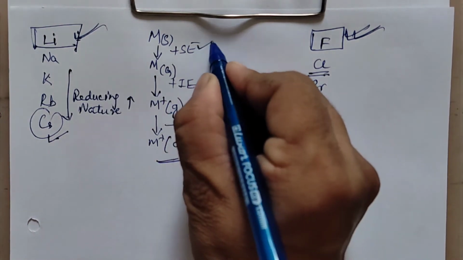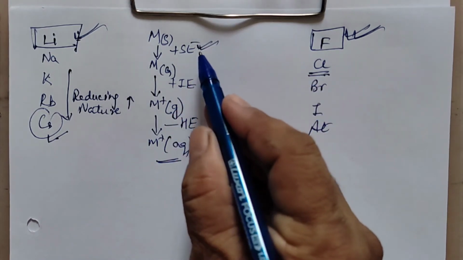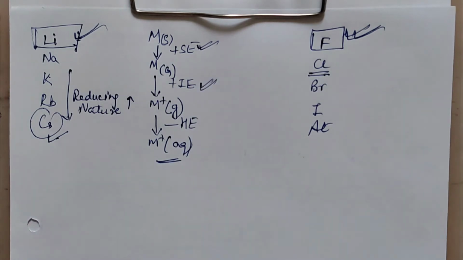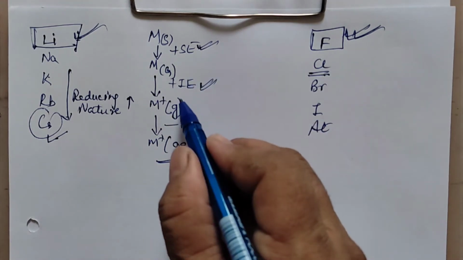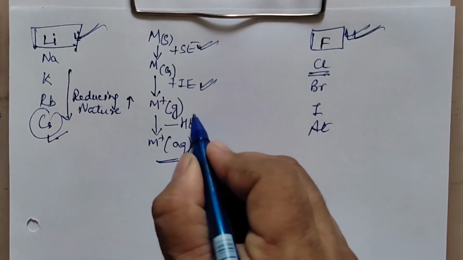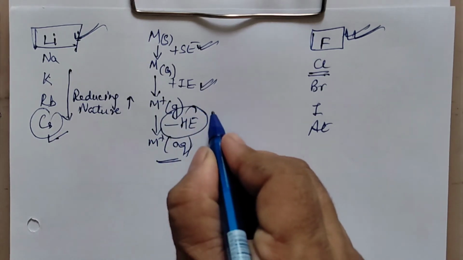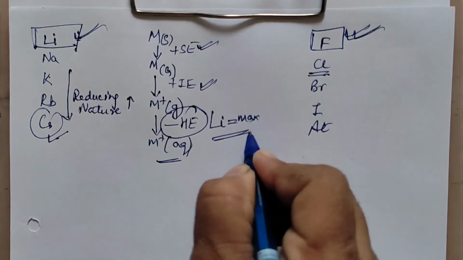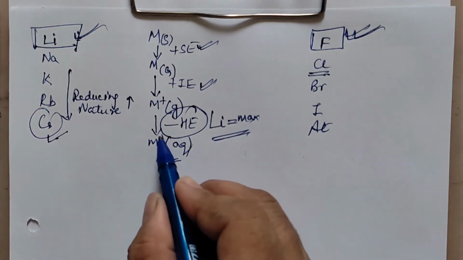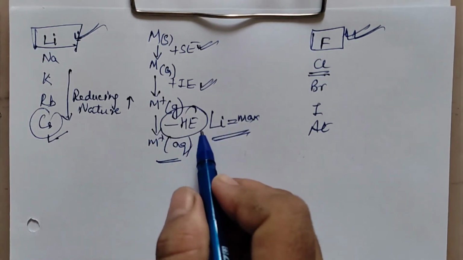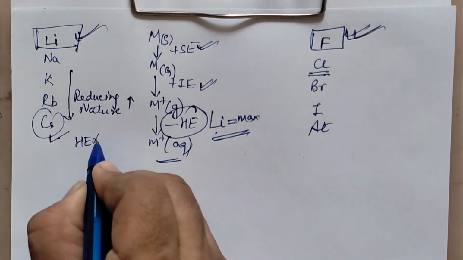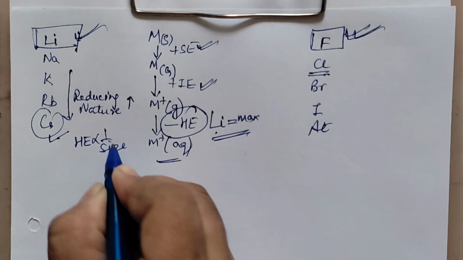This is fine for cesium. Cesium will be able to get converted here easily. This is also fine for cesium. Cesium can lose an electron readily, but the hydration enthalpy for lithium is maximum. This is the main deciding factor. Hydration enthalpy for lithium is maximum because it is smallest in size, and hydration enthalpy is inversely proportional to size.